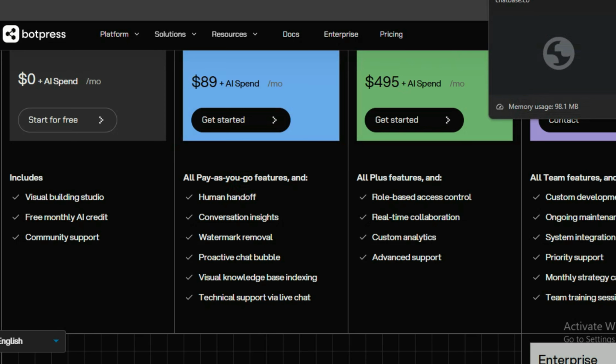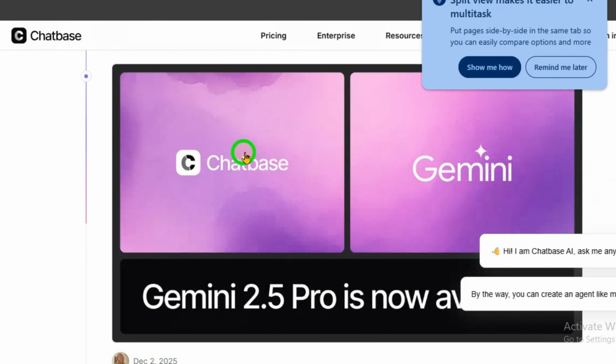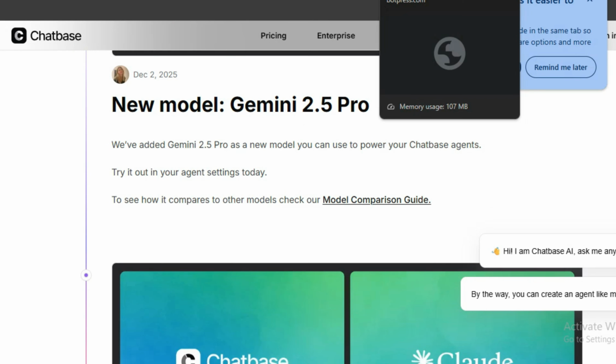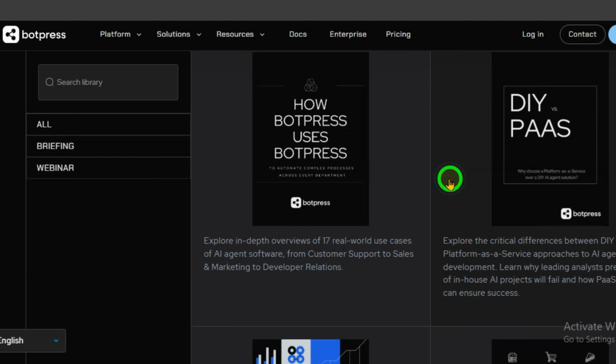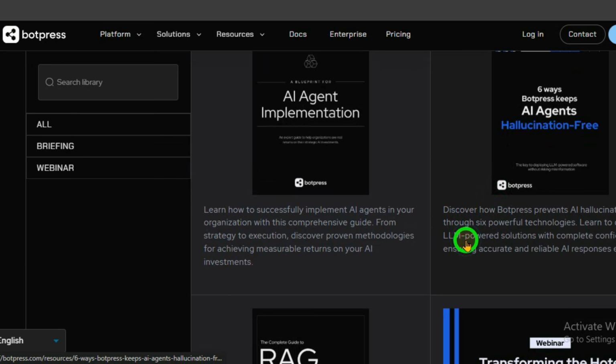So which one is better? If you want a fast, simple, and beginner-friendly chatbot with minimal setup, Chatbase is likely the better choice. If you need deep customization, advanced logic, and full control over conversations, Botpress is the stronger option. The best choice depends on your goals, technical comfort level, and how complex you want your chatbot to be.